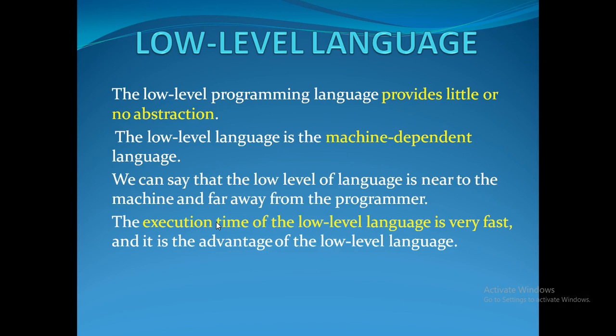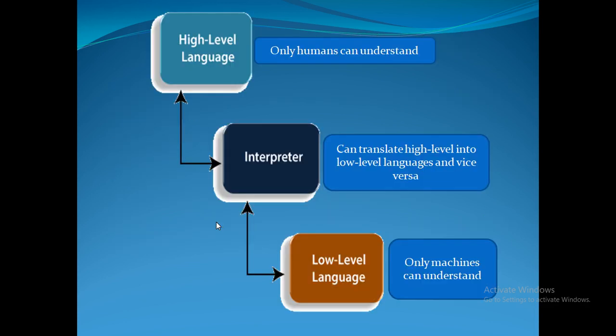The fourth one is that the execution time of the low-level language is very fast because it's already converted. It's already converted, so it just wants to communicate. It's already converted to small statements, and that is the advantage of a low-level language.